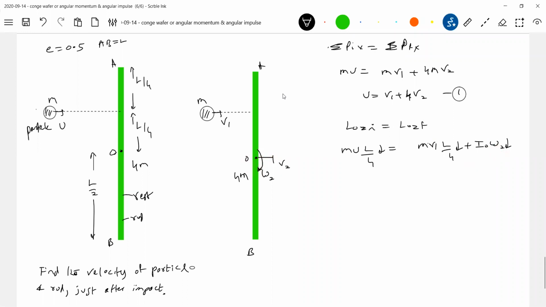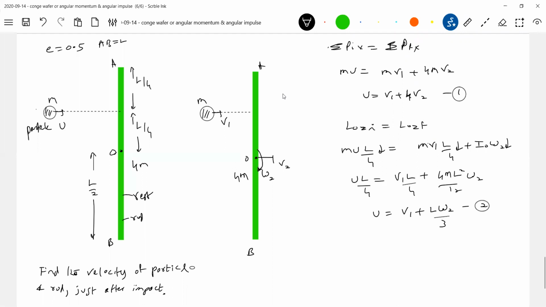Solving this, u L by 4 equals v1 L by 4 plus 4m L square by 12 into omega 2. 4m also will get eliminated. L will be u equals v1 plus L omega 2 by 3. Equation 2. How many unknowns are there? V1, V2, omega. We need one more equation.